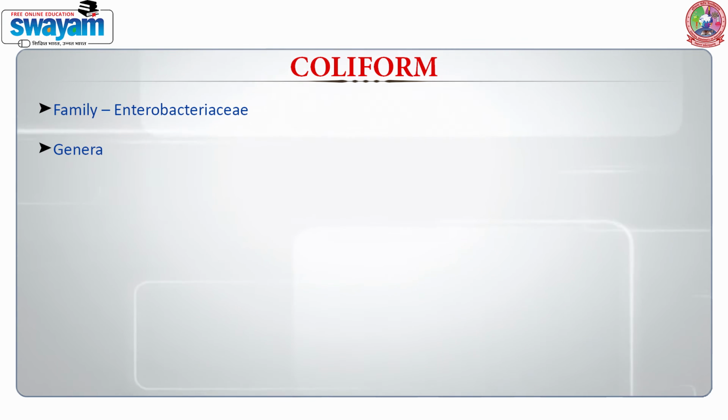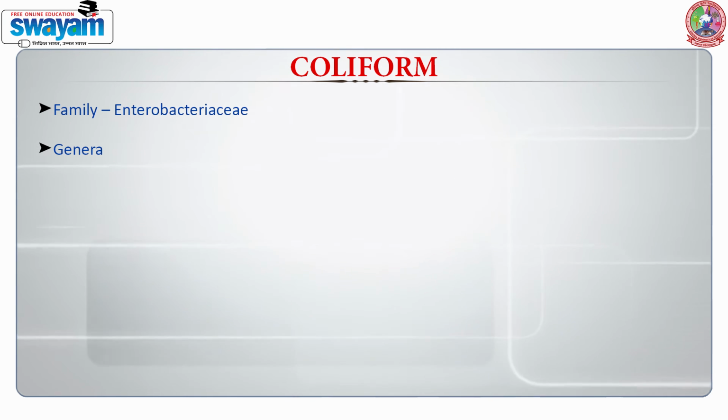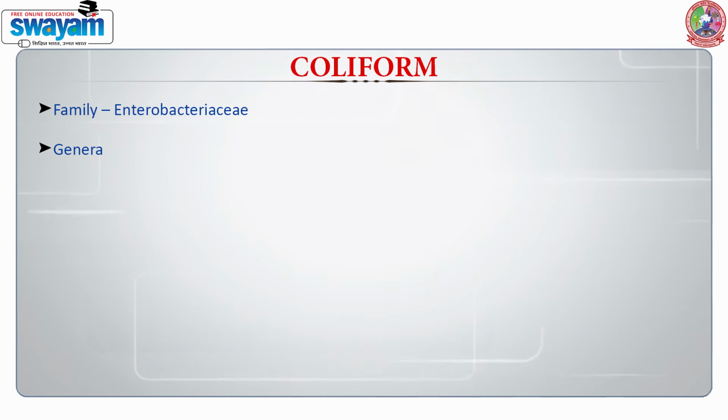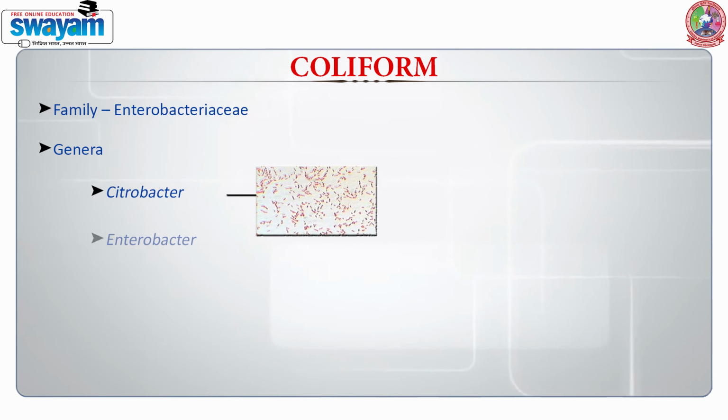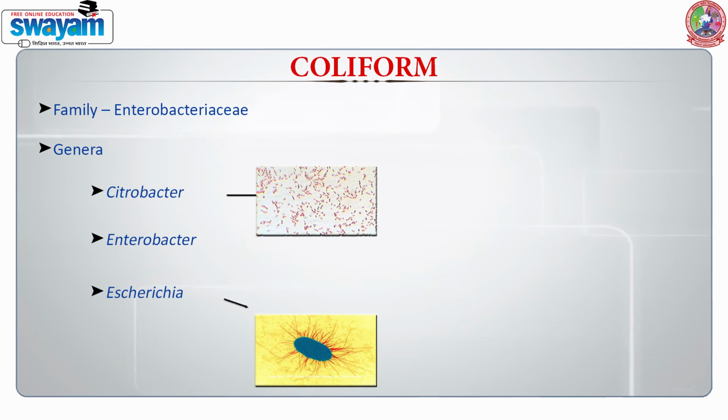Why are these genera important to us? Because the majority of them are foodborne pathogens. We can have genera like Citrobacter, Enterobacter, Escherichia, Klebsiella, Salmonella, Shigella. All these microorganisms are pathogenic and they pose a public health threat.